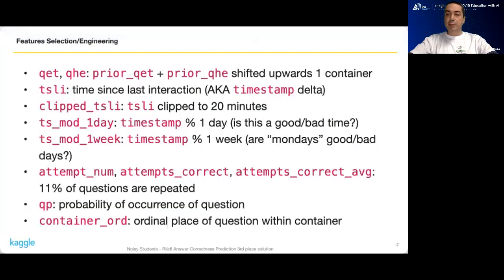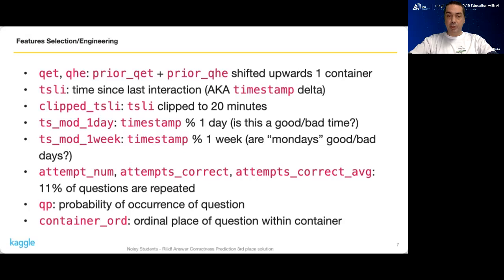Here's a detailed description of our feature engineering. I already talked about QET and TSLI and the number of attempts per question. QHE means whether the question had an explanation, and we shifted it upwards 1 container, the same way we did with question elapsed time. The TSLI, or timestamp delta, could be a big number if the user abandoned the application for a few days or even months between 2 consecutive questions. So we decided to clip TSLI to 20 minutes